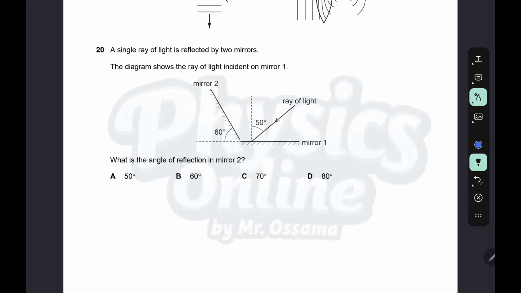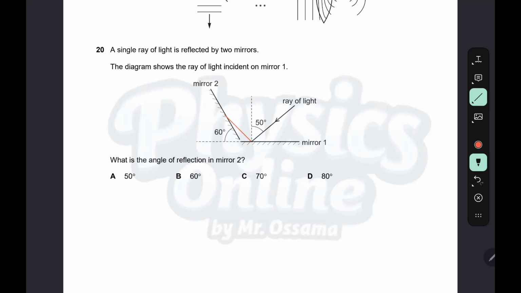Question 20. A single ray of light is reflected by two mirrors. The diagram shows the ray of light incident on mirror 1. What is the angle of reflection in mirror 2? We'll complete the diagram with the same angle.